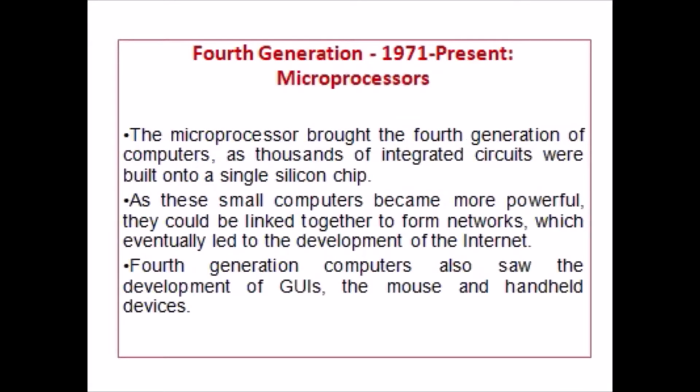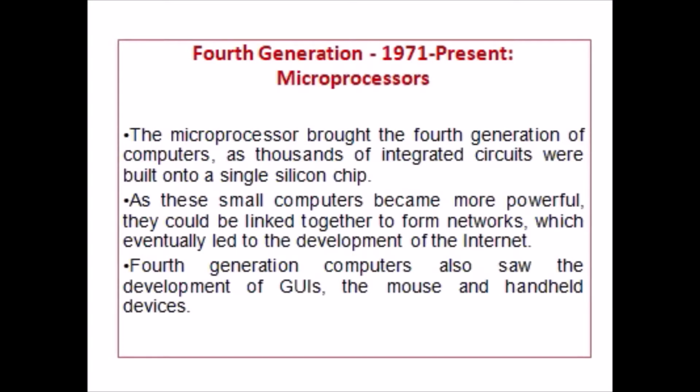Fourth generation computers. Here is the present generation which we are using. The microprocessor brought the fourth generation of computers, as thousands of integrated circuits were built onto a single silicon chip. What in the first generation filled an entire room could now fit in the palm of a hand.